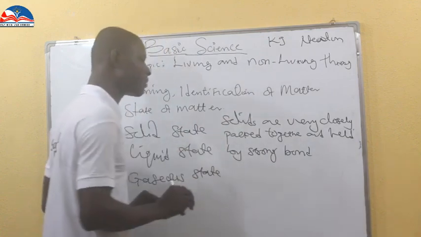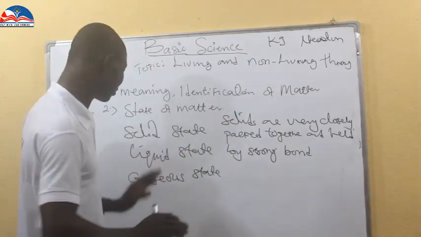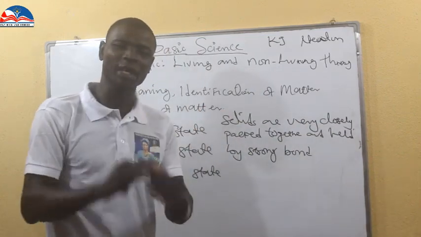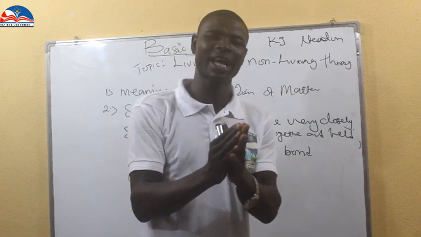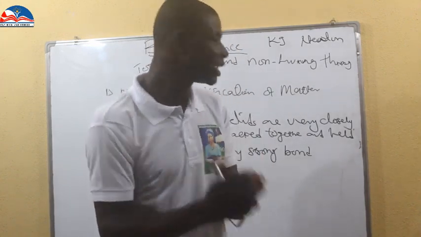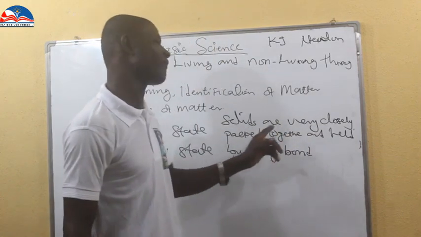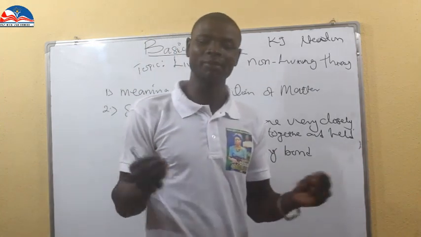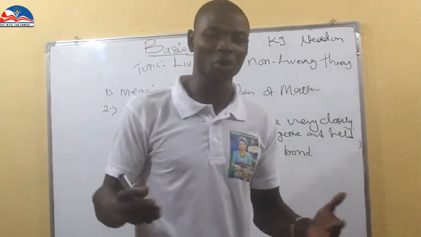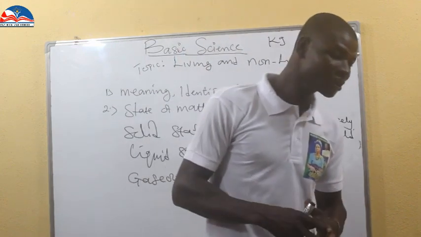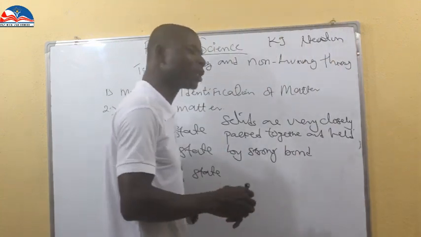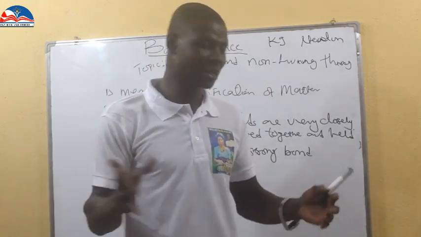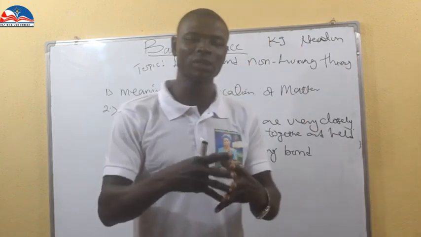All those solid matter are very closely packed together. What makes them come together is a force that binds them, that holds them together. That is why I put it this way: solids are very closely packed together and are held by a strong bond, and this bond is what we call the covalent bond. You may not know until you come to SS class. There is also what we call the cohesion force, but you may not understand cohesion because that is not your level yet. So there is a cohesion force that binds them.